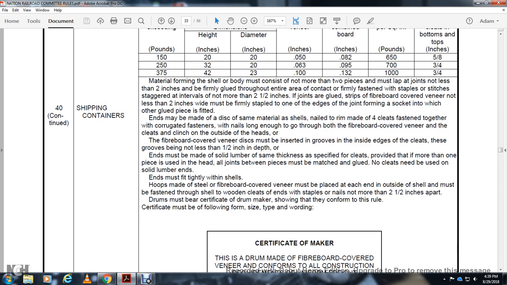The hoops made of steel, fiberboard covered with veneer, must be placed at each end of the outside shell. They must be fastened through the steel shell and wooden cleats with the nails not more than 2.5 inches apart. The drums must be certified by the drum maker showing that they conform to this rule.